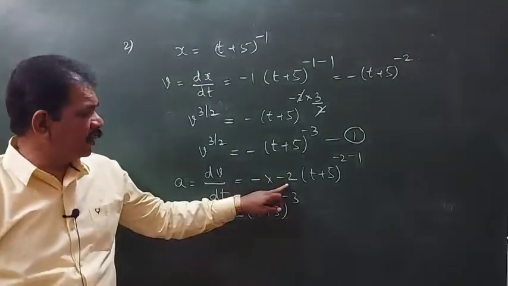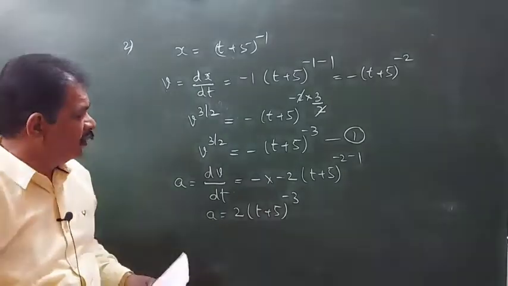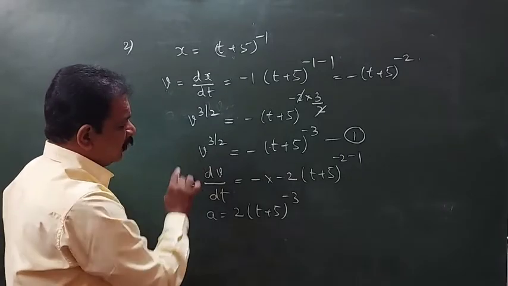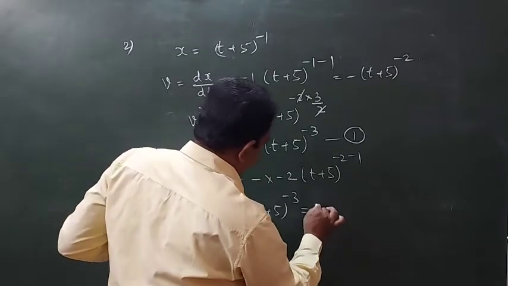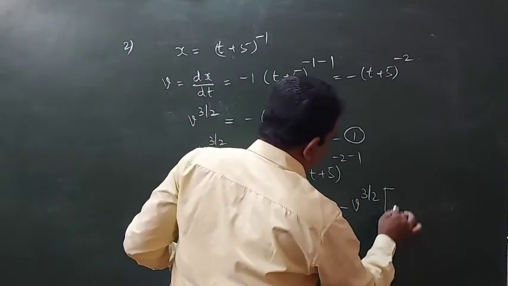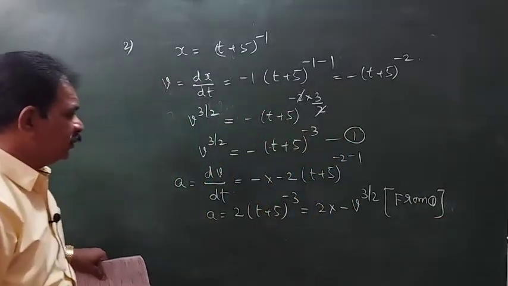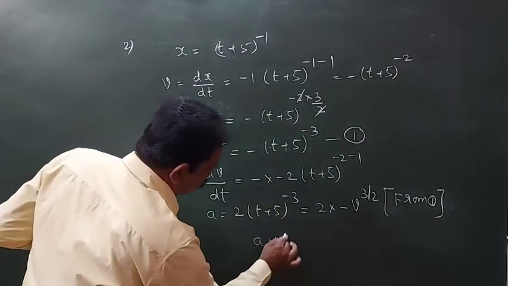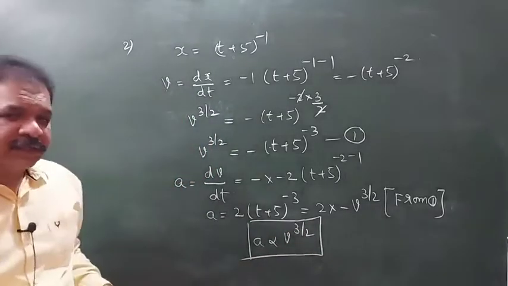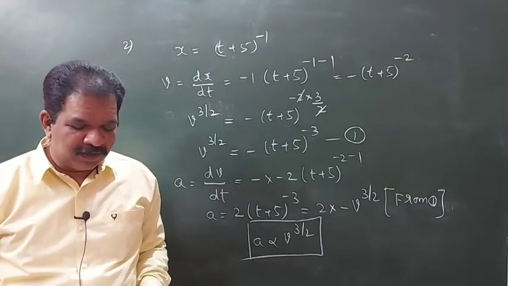This minus is there, already minus 2 came, minus into minus is plus. But (t plus 5) power minus 3 is equal to minus 2 into minus v power 3 by 2, from the earlier step. So a is proportional to v power 3 by 2. This is the relation between acceleration and velocity.